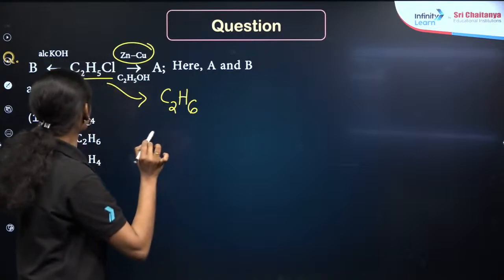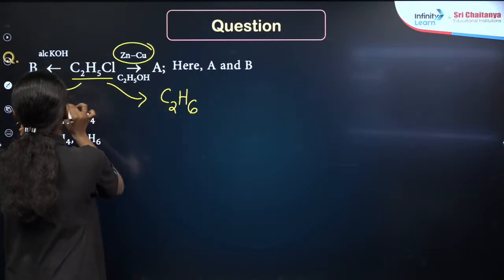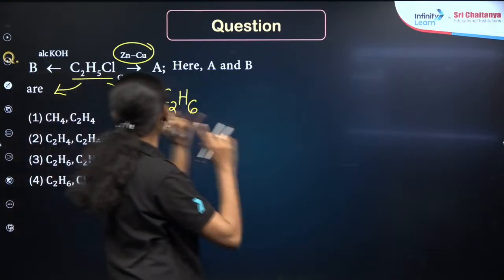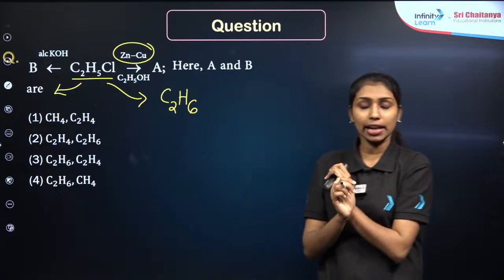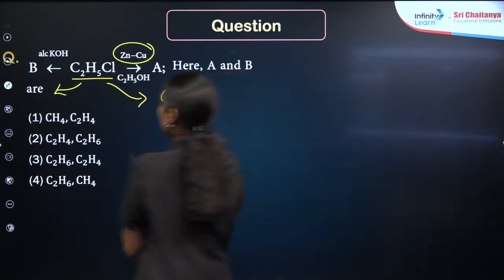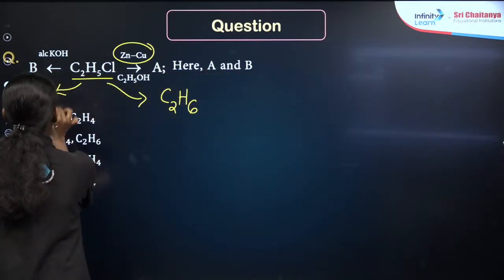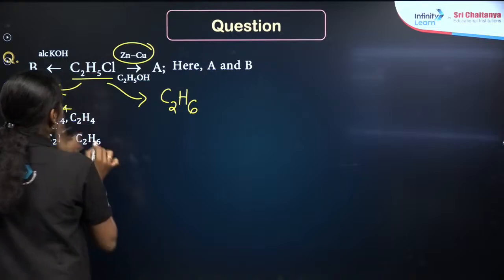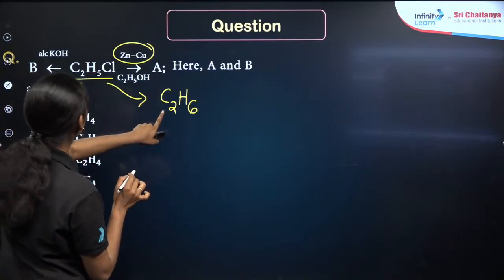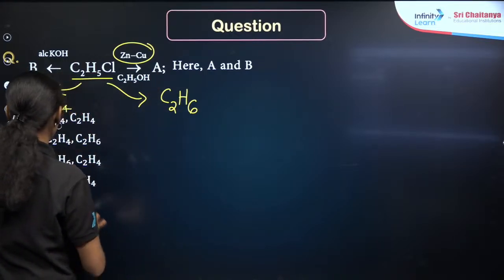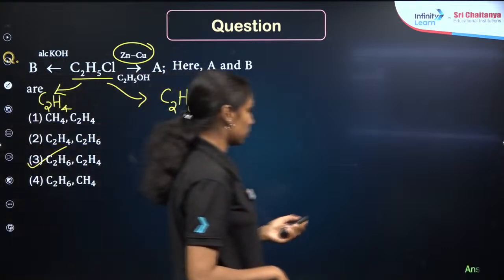Then here, if you are doing the alcoholic KOH reaction, dehydrohalogenation will happen, right? So you will get the alkene here, it will be C2H4, right? So product A will be C2H6, product B will be C2H4, which means option 3 will be the correct answer.